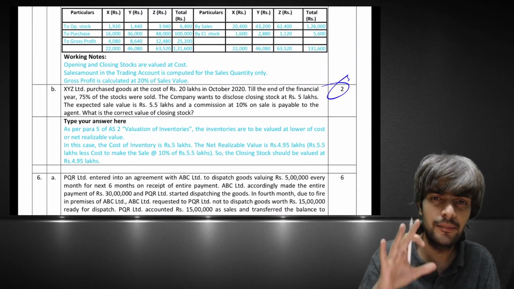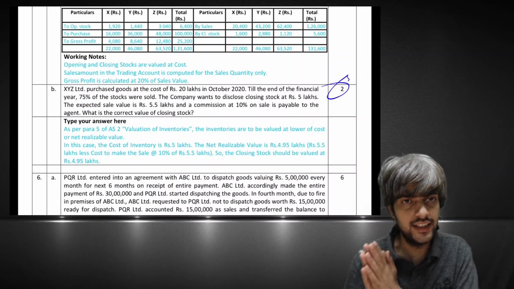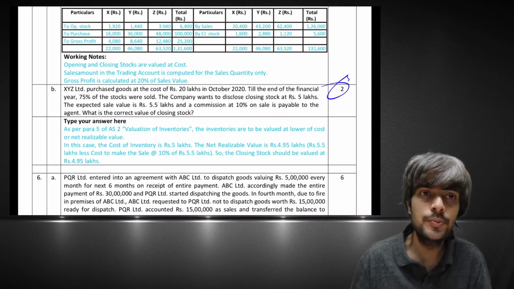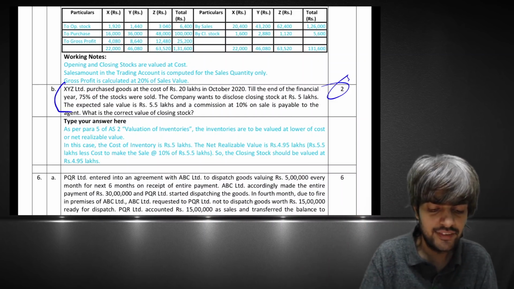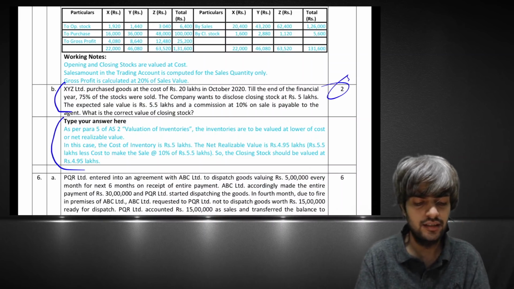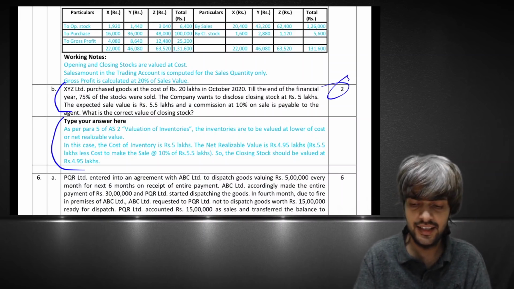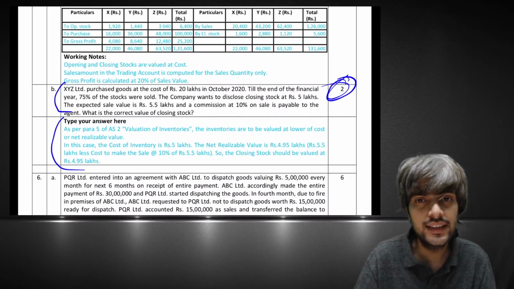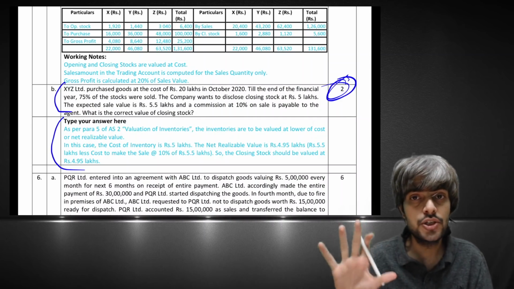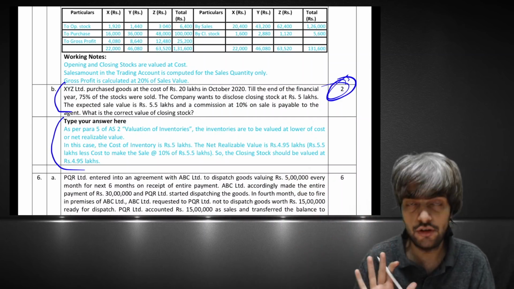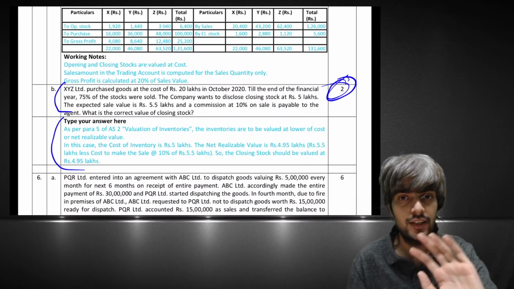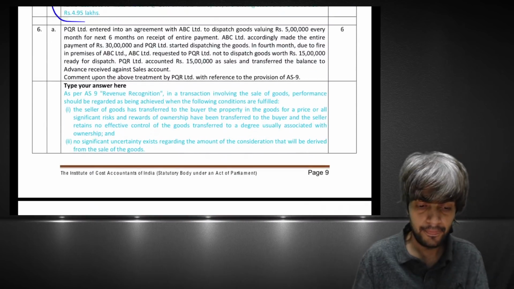I was making this video just to make you aware that if theory is coming, what to do, and if numerical is coming, what to do. If theory is coming, you just have to write whatever the answer is in 4-5 lines, because I don't see any theory question of 8 marks or 10 marks as of now. So for small questions, you have to write 4-5 lines, right?